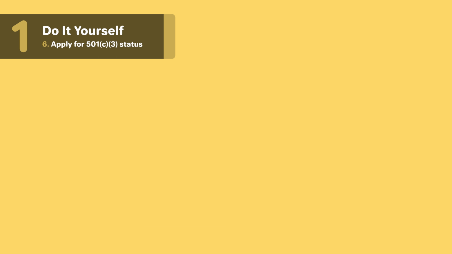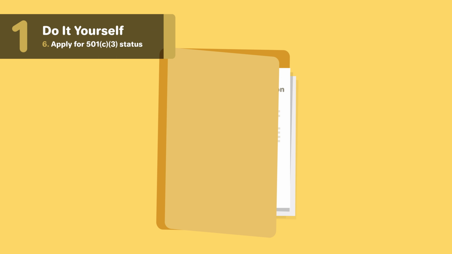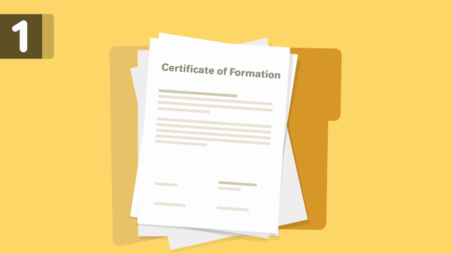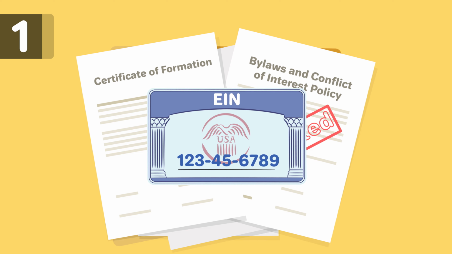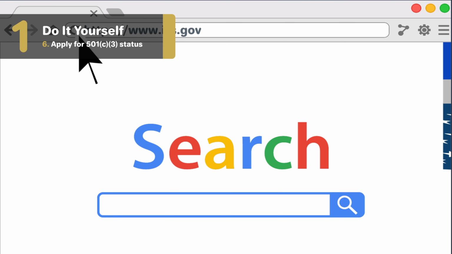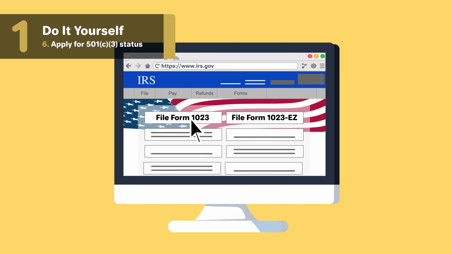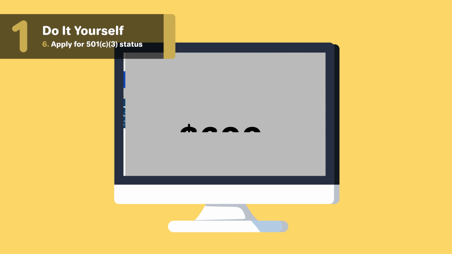Before your nonprofit can apply for 501c3 status, it must file the Articles of Formation with the required provisions, adopt the bylaws and conflict of interest policy, and have an EIN number. In order to file for tax-exempt status, most organizations will need to file Form 1023 online or by mail and pay a fee of $600.